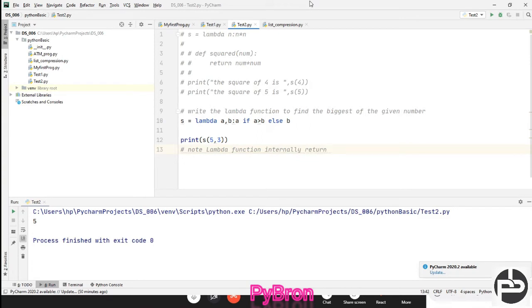As you have seen, we did not use any return keyword, and still it is returning a value. So we are not required to write the return statement explicitly. Another note: sometimes we can pass a function as an argument to another function. I'll show you that in a while. Okay, so hope you understood the lambda function.